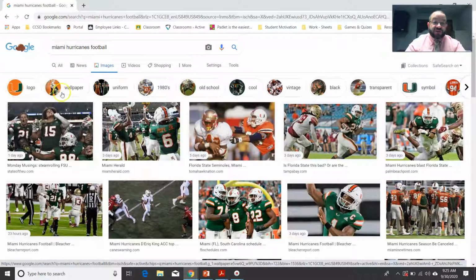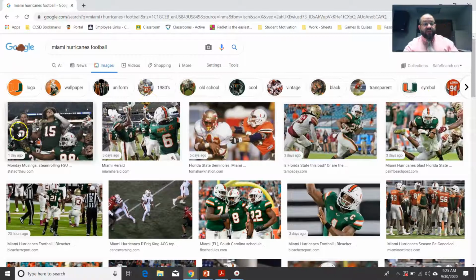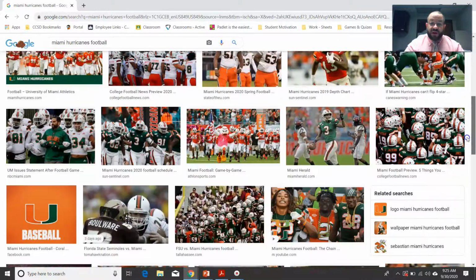I could look up the logos, some wallpaper, what their uniforms were looking like, maybe get some images from the 1980s, the old school, whatever that means, right? You got cool, you got vintage, you got black, transparent, simple, so on and so forth. So I can immediately see that all images are related to Miami Hurricane football.